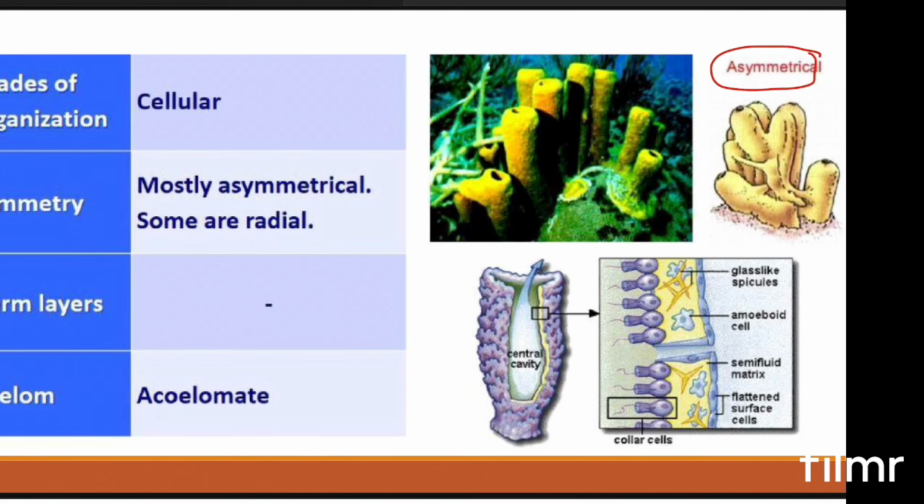Obviously, we have discussed that they are aggregates of cells, right? And it is a mass of many cells, not forming into tissue or anything. So germ layers are absent. If germ layers are absent, then obviously the coelomic cavity is also not present, so they are acoelomate, right?